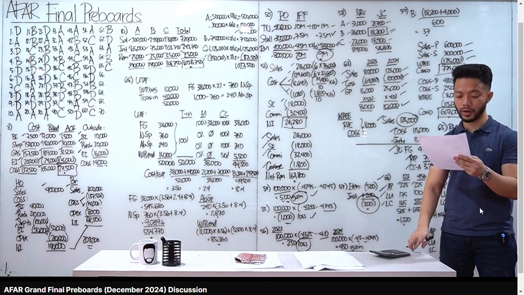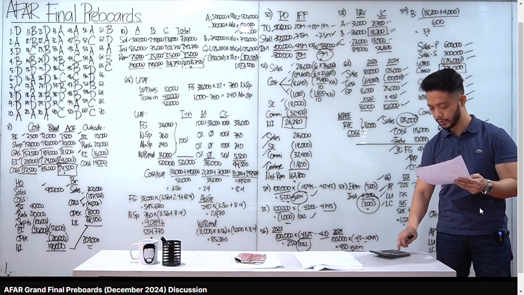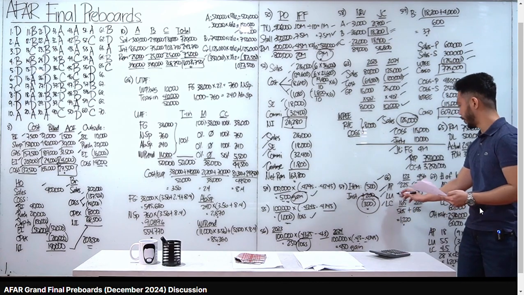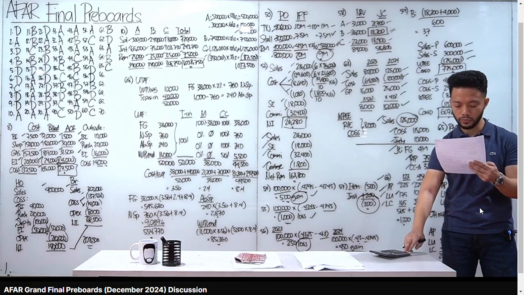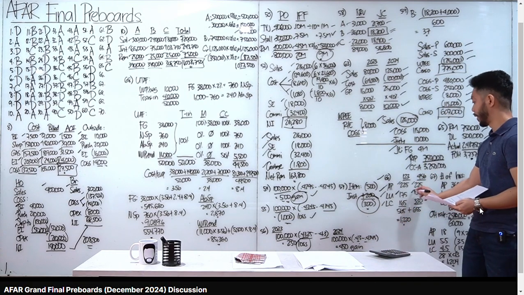Tama ba, class? 50 per hour yan. Tingin ka doon sa second paragraph. How much, ilang hours yung loan underwriting ni loan 1, 2, 3? 3.5 hours. 50 times 3.5, doon ko nakuha yung 175. And then, doon naman kay loan 4, 5, 6, 50 times 2, doon ko nakuha yung 100.